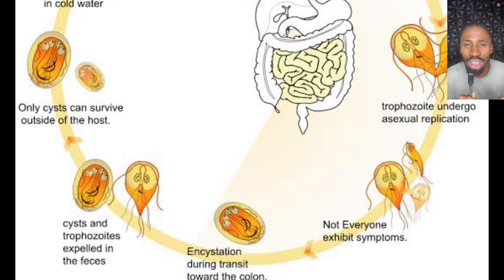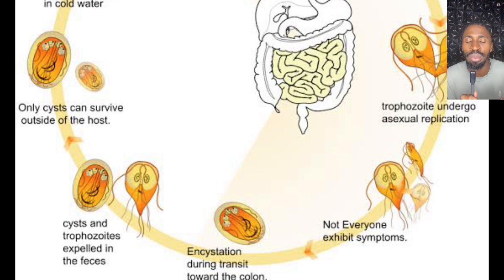Now when they latch on and they produce too much, what happens? Now they travel towards the large intestine. Don't forget, excystation occurs due to the presence of what? Acids and what? And digestive enzymes. So excystation occurs whereby the cyst opens and gives out the trophozoite. Now it is passed down to the large intestine.